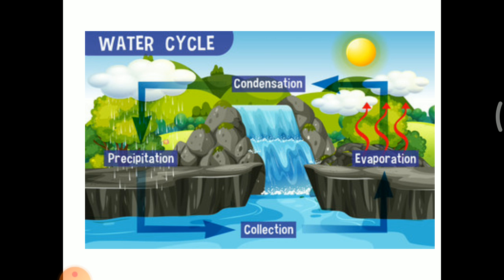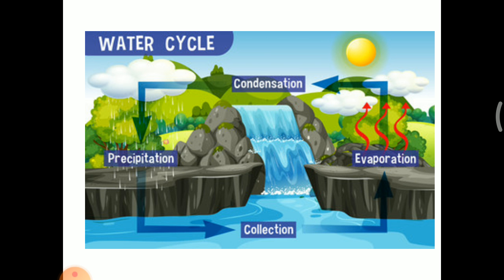The red color arrow marks are water vapor, which rises from the river. So when the water vapor reaches a certain height, it starts to cool down. That process is called condensation. When the water droplets are heavy and fall in the form of rain, that process is called precipitation. So the water again reaches the river. Where did it start? It started at the river and ends with the river. So this cycle is called water cycle.